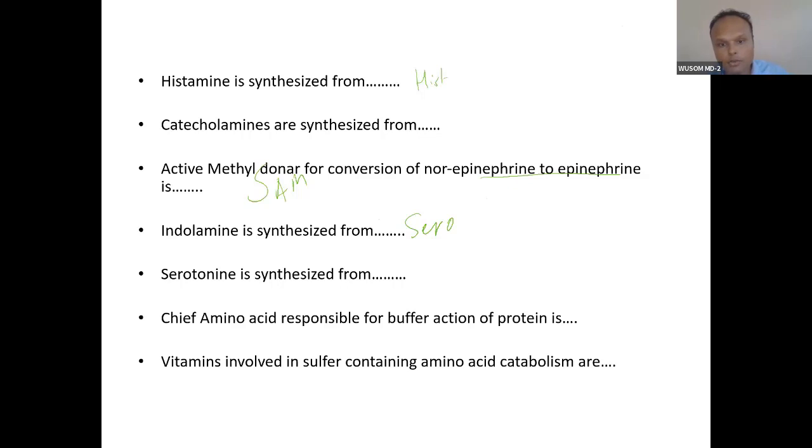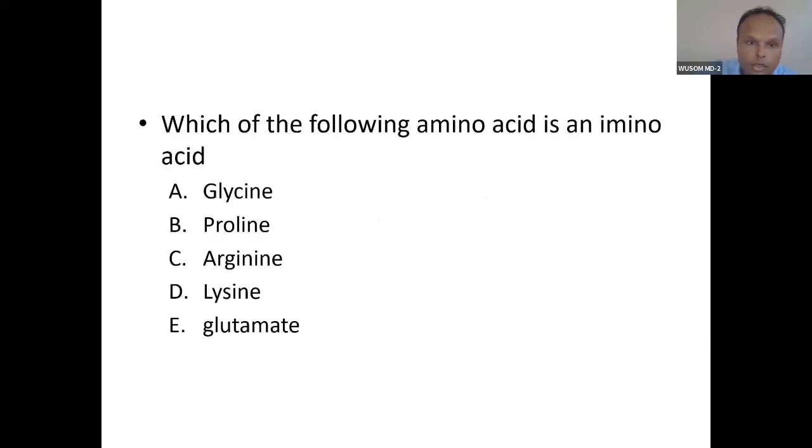The chief amino acid responsible for buffer action of protein is, you know this, histidine. The vitamins involved in sulfur containing amino acid catabolism, you know this? These are vitamin B6, B9, and B12. Add 3 to 6, it becomes 9, add 3 again, it becomes 12. Easy to remember. So, which of the following is an amino acid?